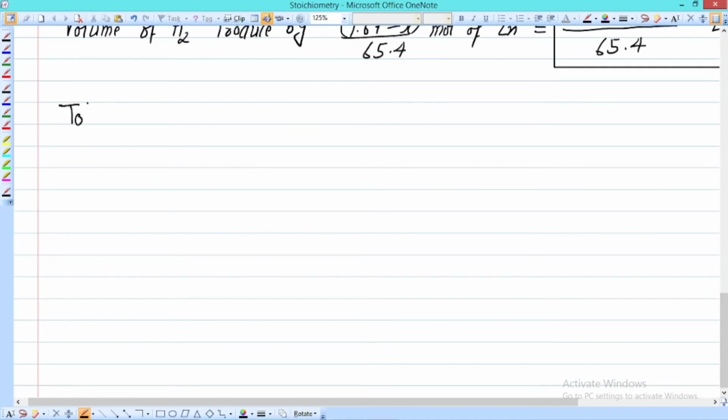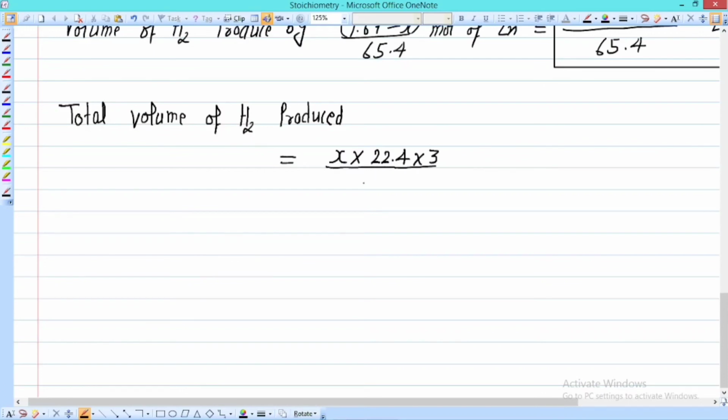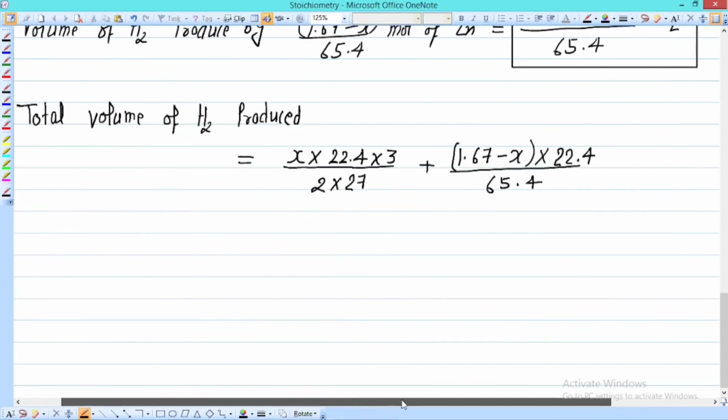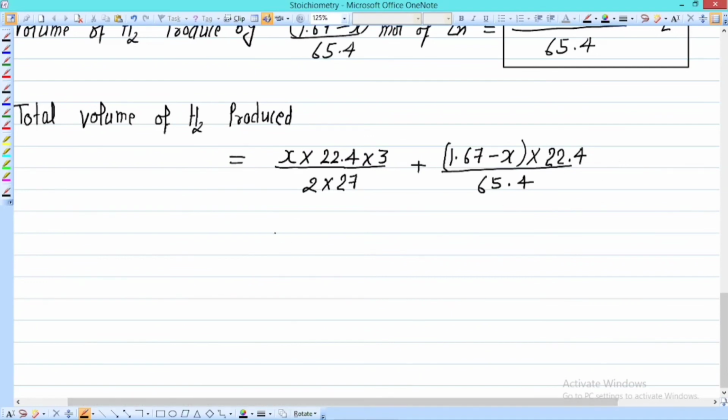From equation number 3 and 4 we can calculate the total volume of hydrogen. The total volume of hydrogen produced will be equal to the sum of these, that is x into 22.4 into 3 divided by (2 into 27), plus (1.67 minus x) multiplied by 22.4 divided by 65.4, and the total volume, as given in the problem, is equal to 1.69 liter.